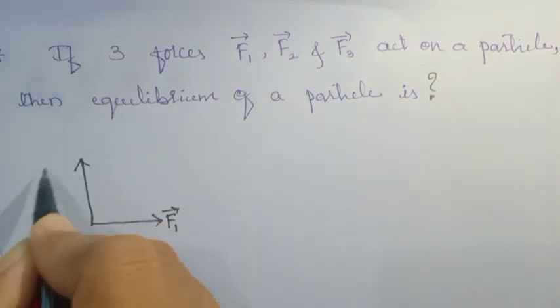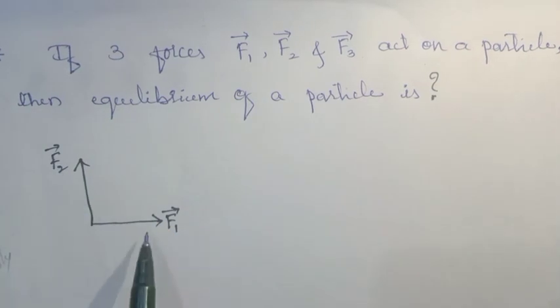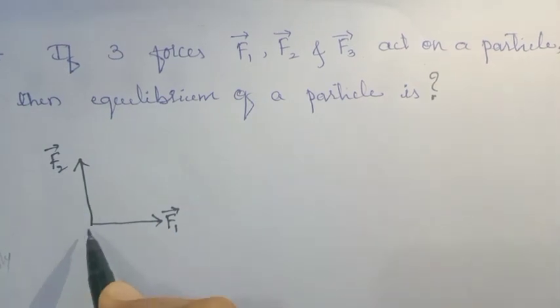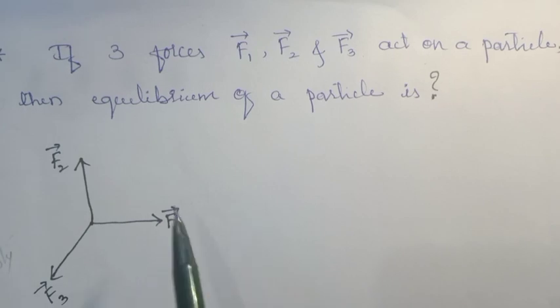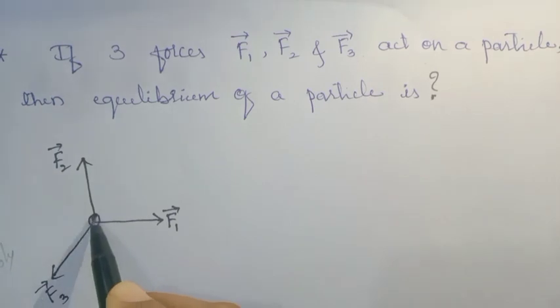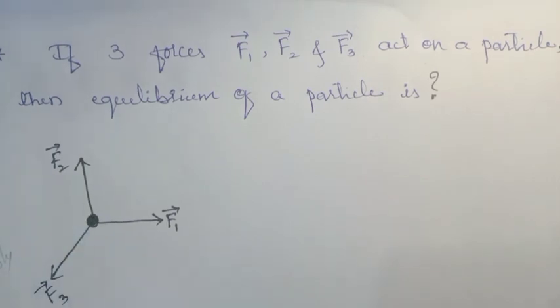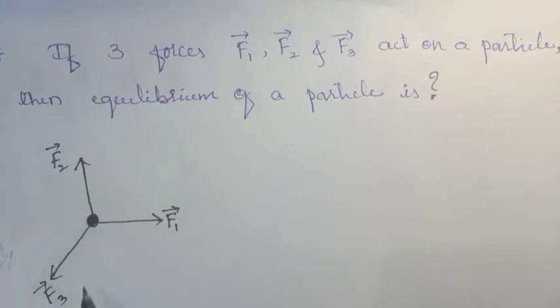So this is vector F2. Okay? Opposite to these two forces, I will consider one more force, that is F3. So the vector F3. Is it clear? I have considered the forces F1, F2, F3. What is the common point of these three forces? That is this point. So this is the common point of these forces. Then what is the total force on this point? According to the equilibrium definition, it should be 0. Let's see, will it become 0 or not?